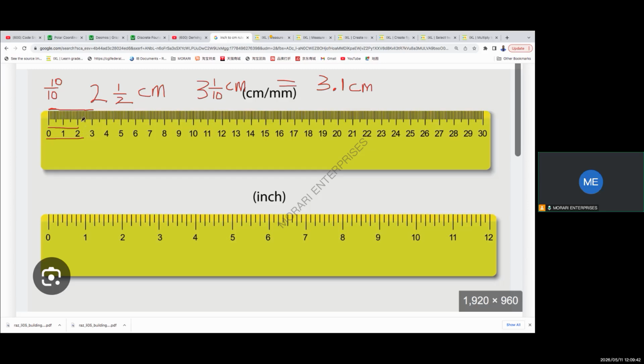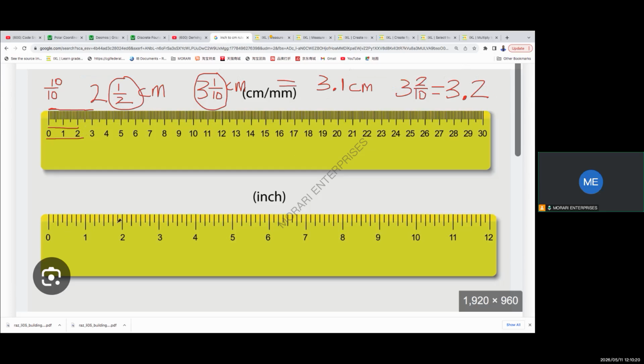Okay, so with the idea of fraction, we can either stay with the fraction, we say 3 and a tenth, or another way to say the fraction is by the decimal. We forget the 10, we just put 0.1 because that is a 1 there. If we have 3 and 2 tenths, then we'll forget the 10 at the bottom, we put a point. Because the first place after the point, we just put the 2. So this 2 is read as 2 tenths. So these are 2 different ways of reading 3 and 2 tenths or 3.2.